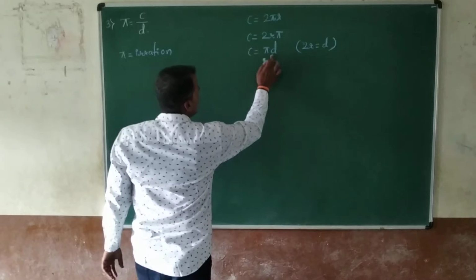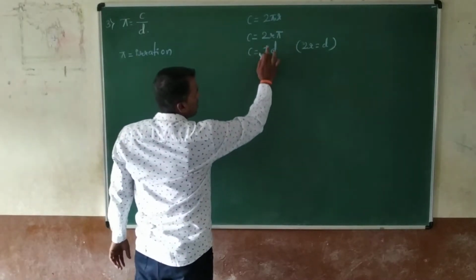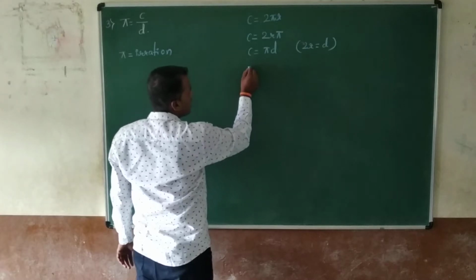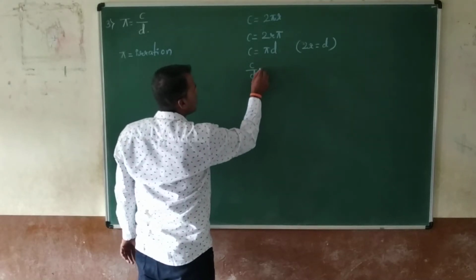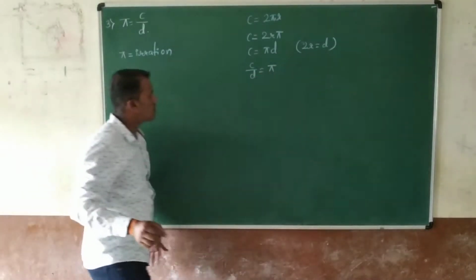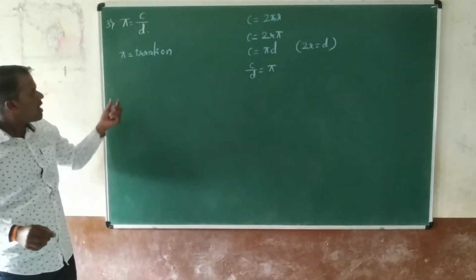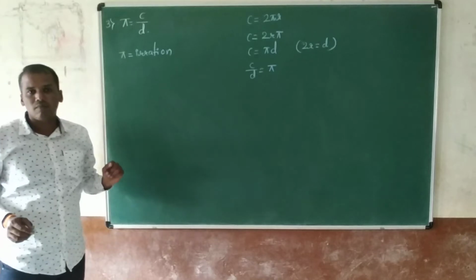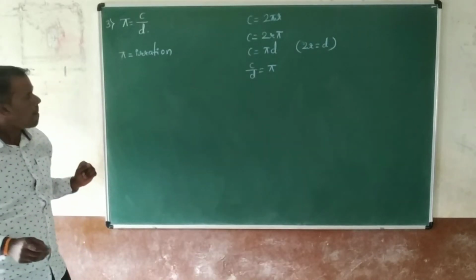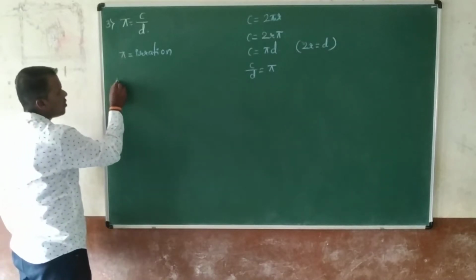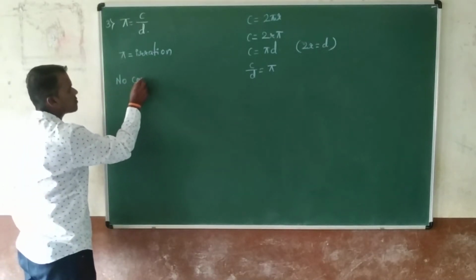So in place of 2r, we write d there. Now directly write c divided by d is equal to pi. This is the formula. Pi is equal to c divided by d. Then they have asked, pi is an irrational number, so is it a contradiction? There is no contradiction.